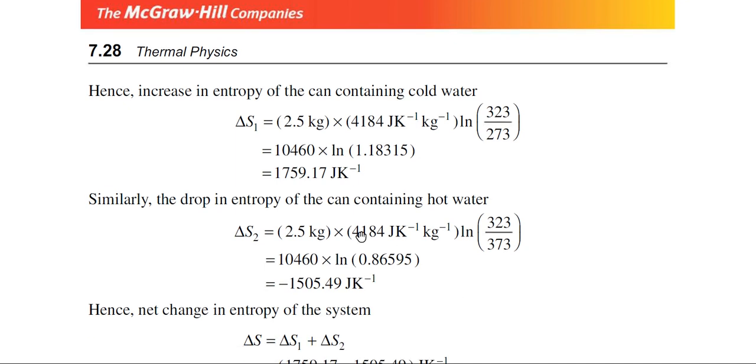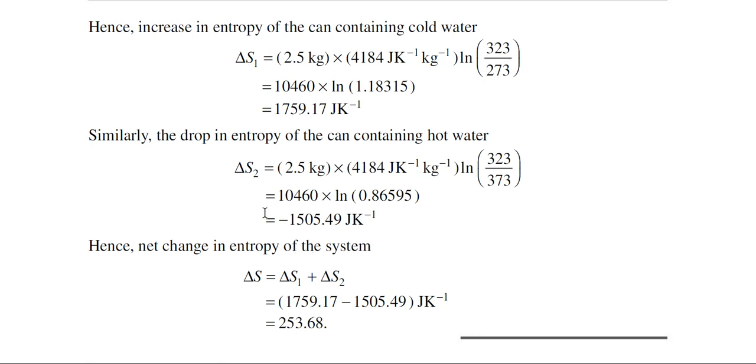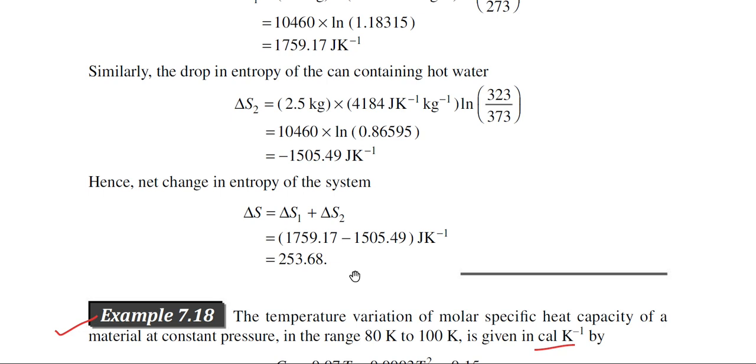For the other system, the same formula applies, but the final temperature is the same and the initial temperature is different. In this case, the initial temperature is 373 Kelvin and the final temperature is 323 Kelvin. So we obtain delta S2 as this one, negative. Now the total change of entropy can be calculated by adding these two expressions, that is delta S1 plus delta S2. So ultimately we obtain this value. This value is the net change of entropy.